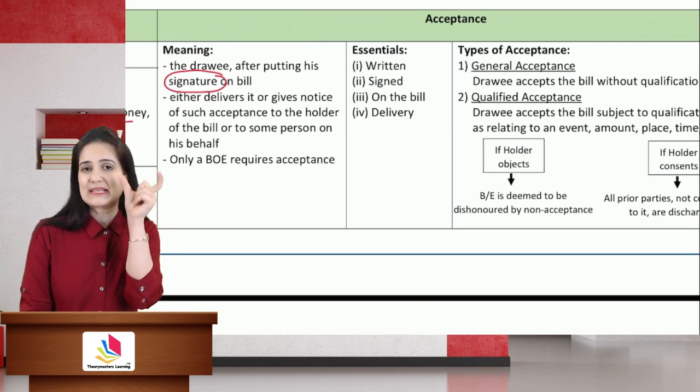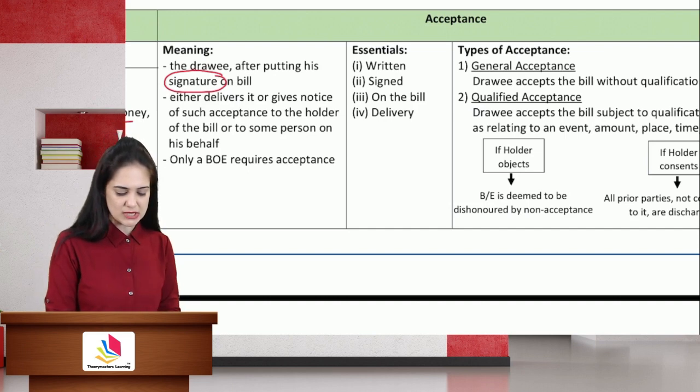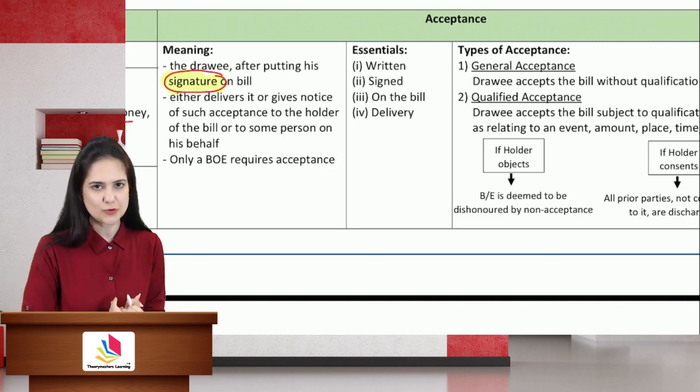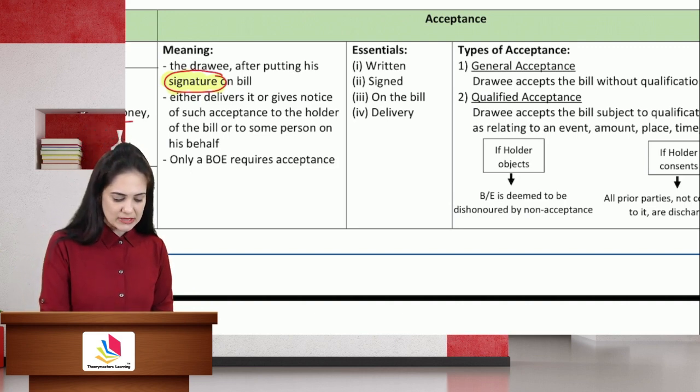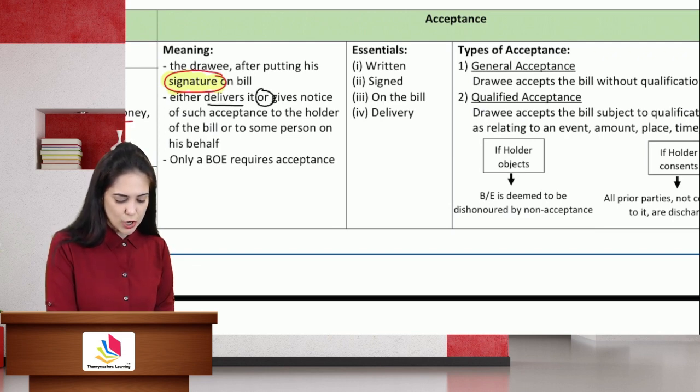Writing the words accepted is not legally required. He will simply sign the instrument. This shows that it has been accepted by the drawee. After doing that, he either delivers the instrument or gives notice of such acceptance to the holder of the bill or some person on his behalf.